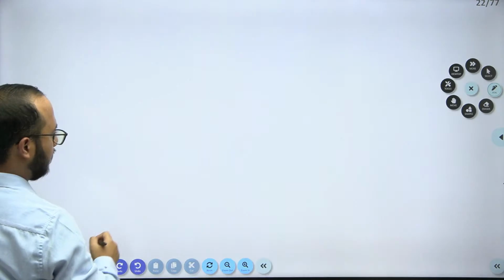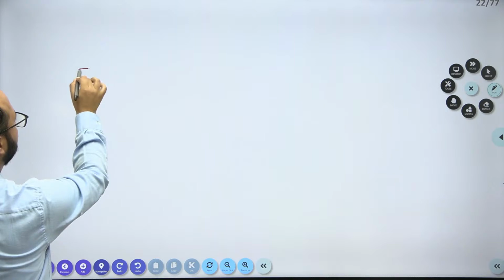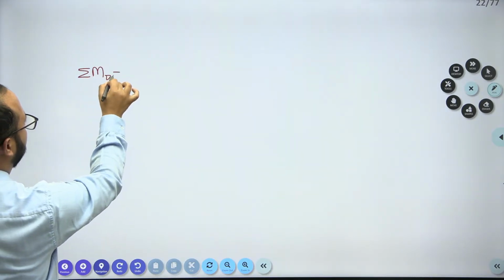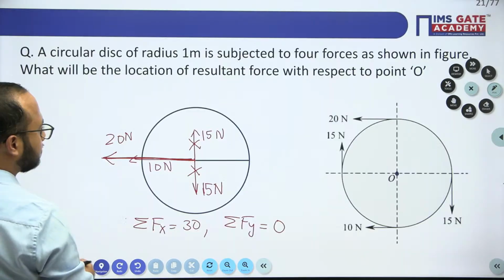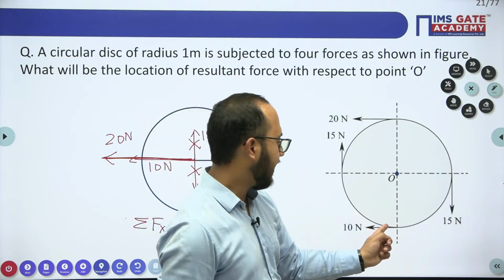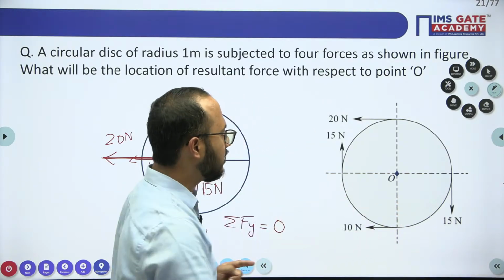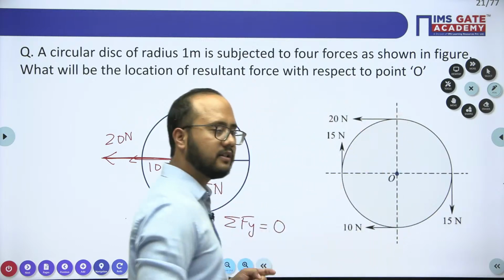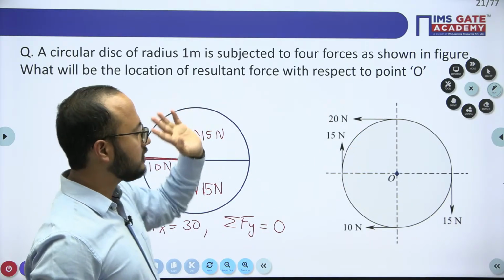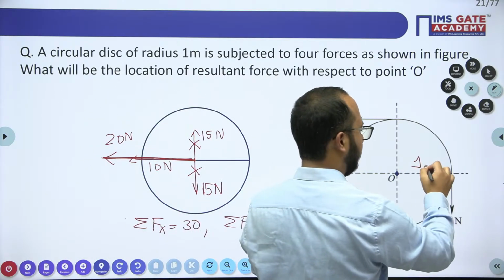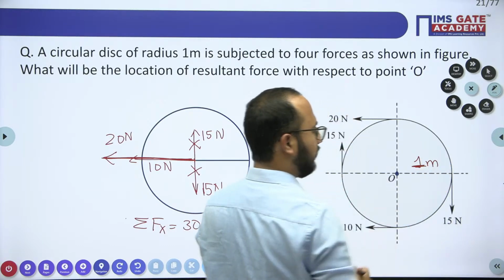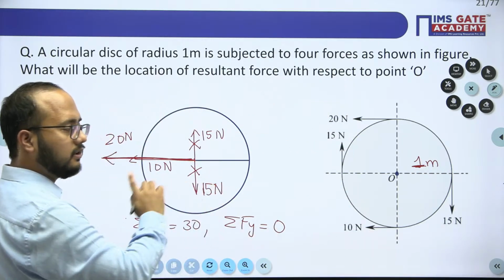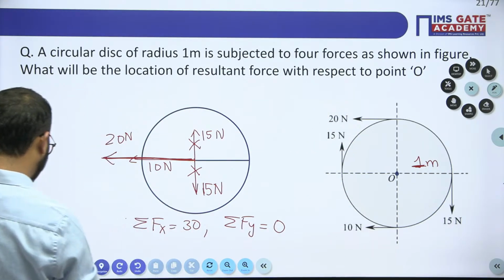We will do the summation of moment about point O. Now see, 10 will have clockwise moment, 20 will have anti-clockwise moment, 15 will have clockwise, and 15 again clockwise. The radius is given as 1 meter. So 15 into 1, 15 into 1, again clockwise sense.